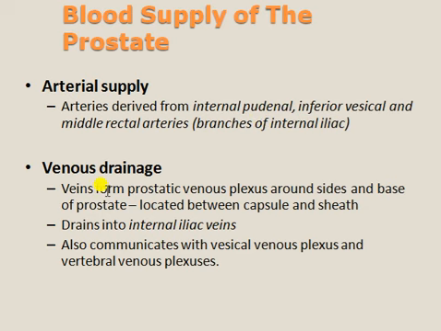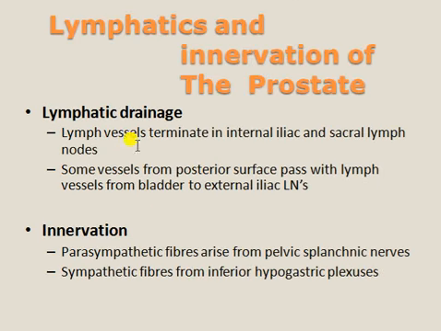Next, venous drainage. You know the arteries supply oxygenated blood; venous drainage carries the deoxygenated blood into the veins. So veins from the prostatic venous plexus, around the sides and base of the prostate, located between the capsule and the sheath, drain into the internal iliac vein. The lymphatics also follow: the internal iliac and sacral lymph nodes are present.